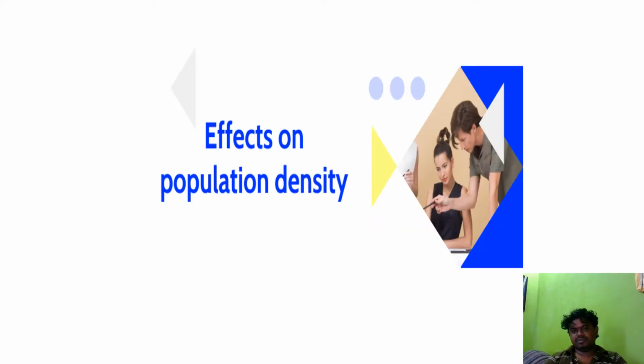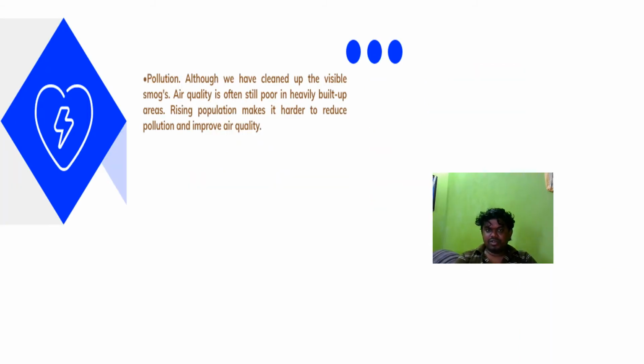Let me discuss the effects of population density. The first is pollution. Pollution is a major problem caused by population density. Although we have cleaned up visible smoke, air quality is often still poor in heavily built-up areas. So rising populations make it harder to reduce pollution and improve air quality.